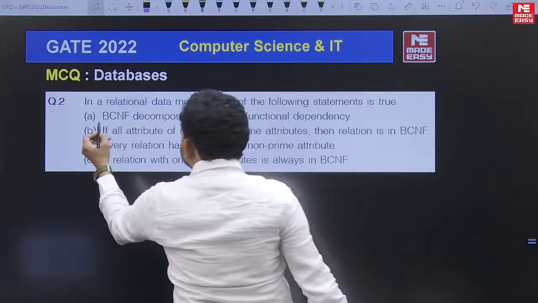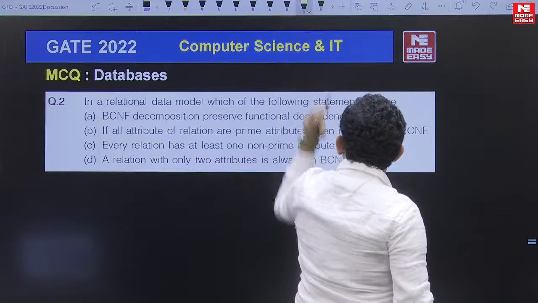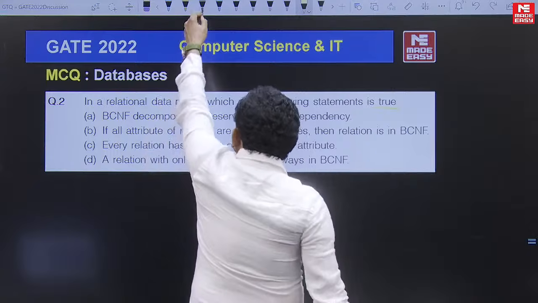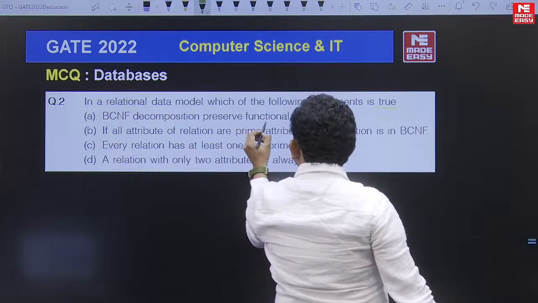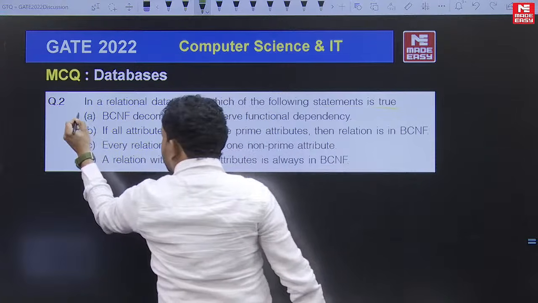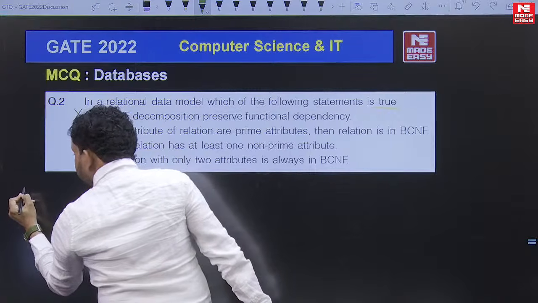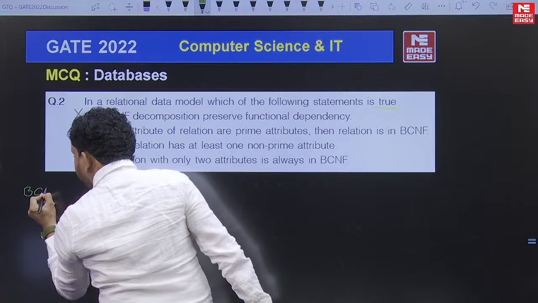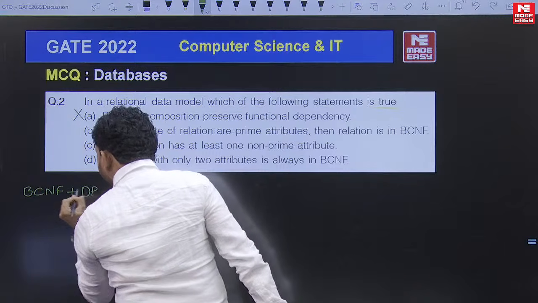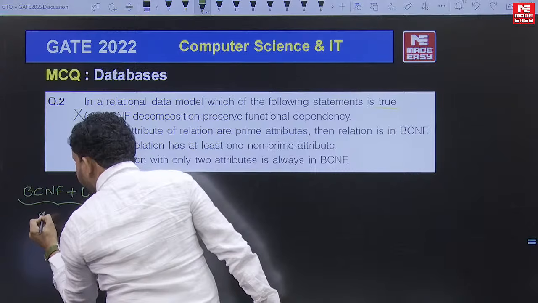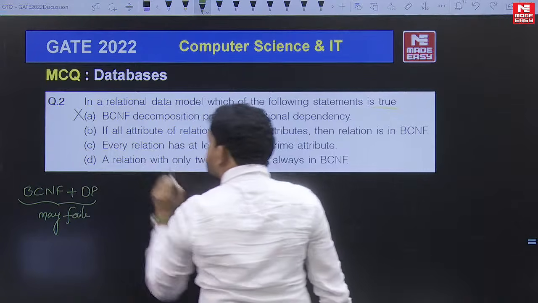Which of the following statements is true? That is the question. Here, "BCNF decomposition preserves dependency preservation" is a false statement. It does not always preserve dependencies. BCNF decomposition may fail to preserve dependencies sometimes, so it's a false statement.